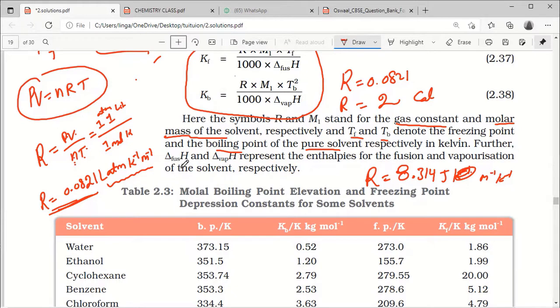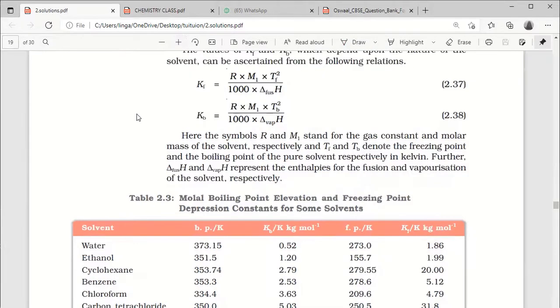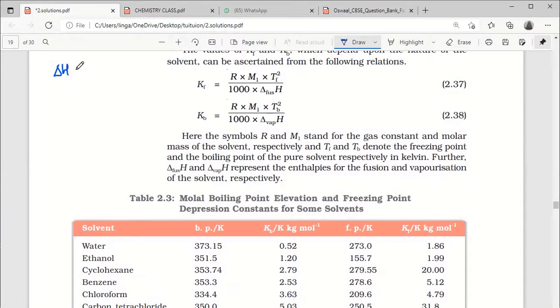Here, delta H fusion, delta H vaporization. Do you know this delta H fusion and vaporization? See, delta H generally means heat energy change.